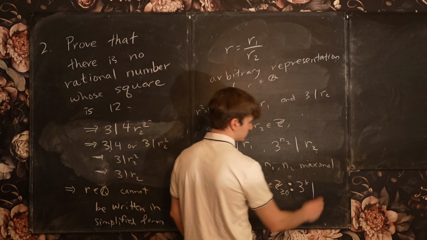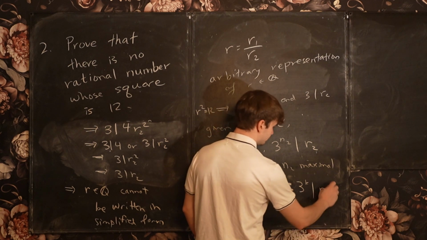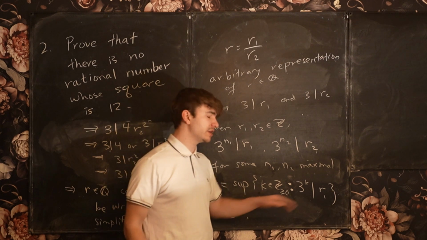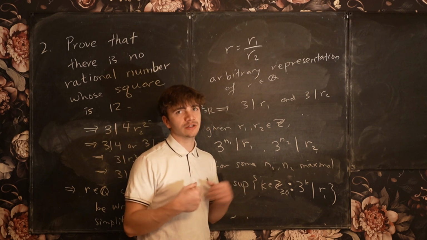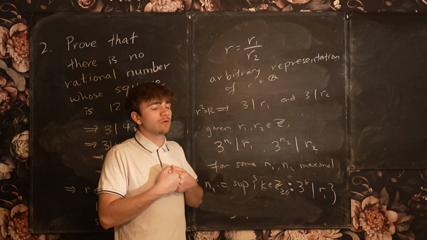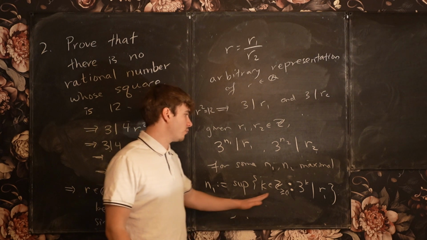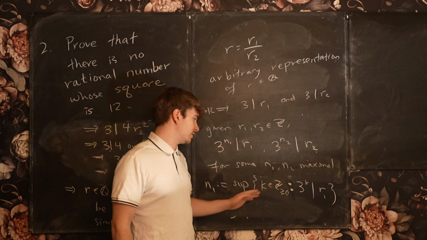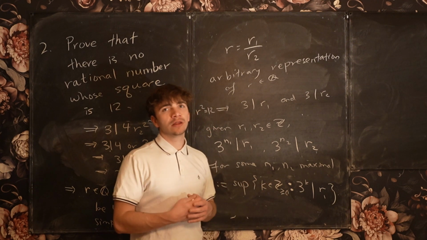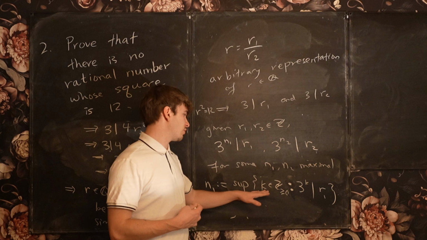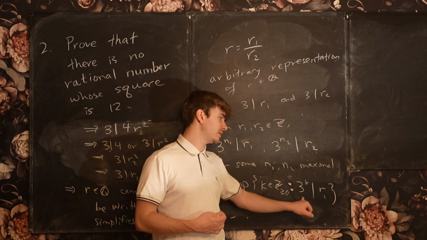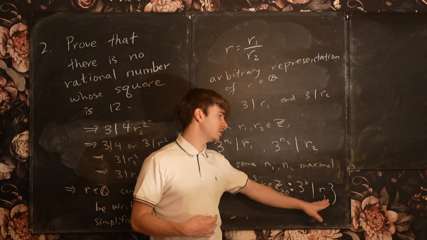okay? And notice that this set must be bounded because 3 to the k approaches infinity. You can show by induction that eventually 3 to the k is going to approach infinity. And therefore, once 3 to the k exceeds the value of R1, no larger k can ever satisfy 3 to the k divides R1, because 3 to the k will literally be larger than the number R1.